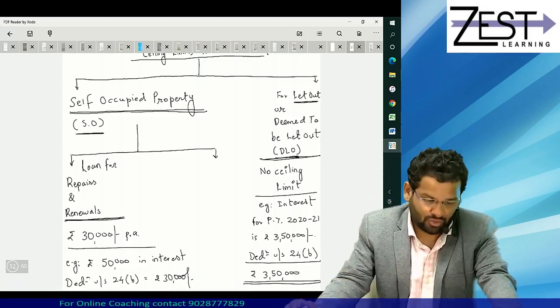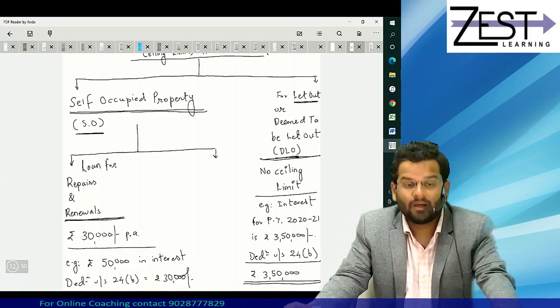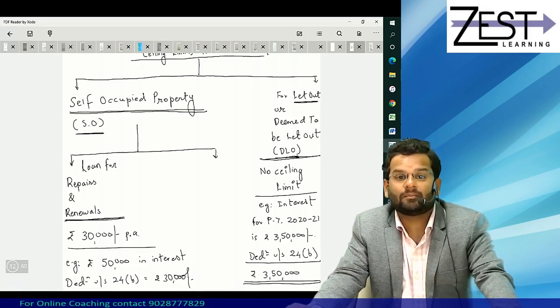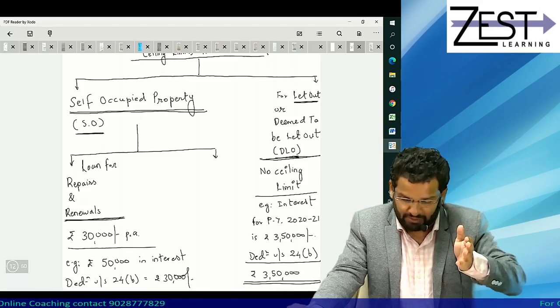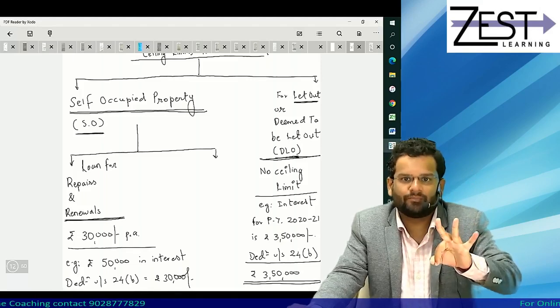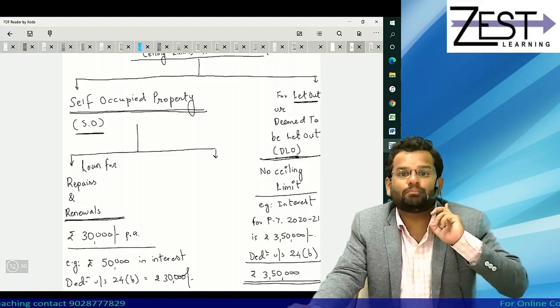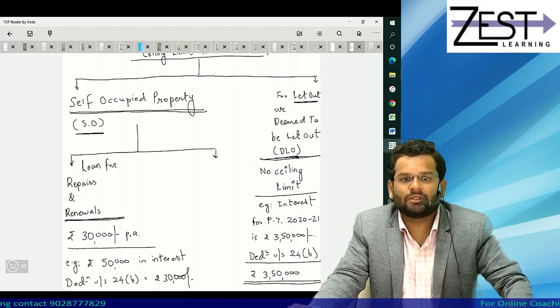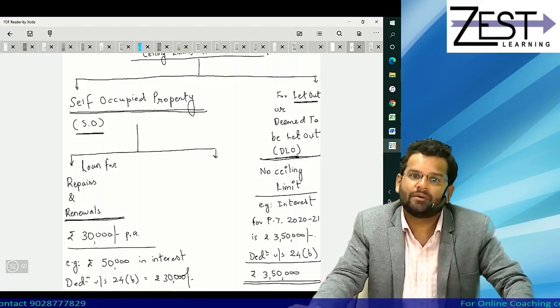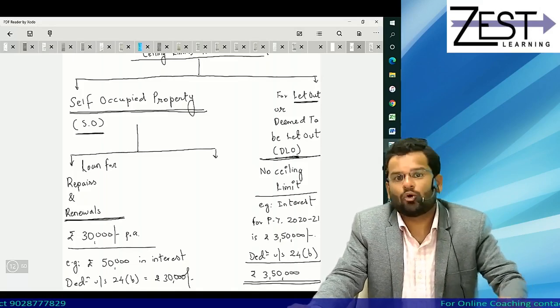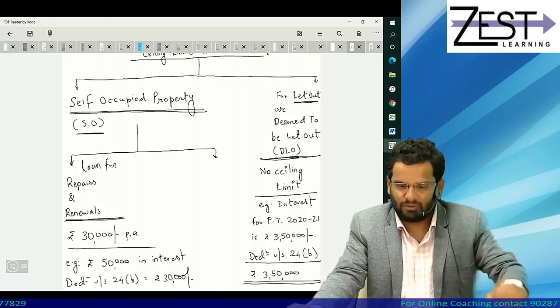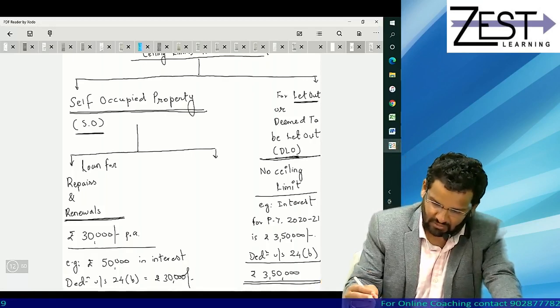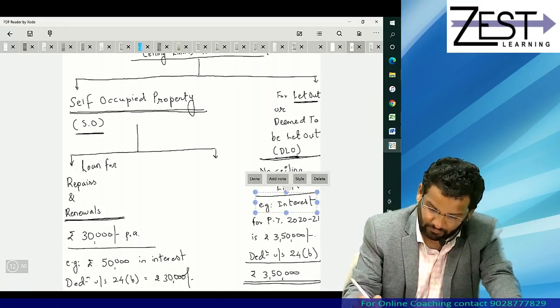Some students say that means 20,000 will become taxable. My dear friend, it's not like that. Benefit of deduction will be limited to 30,000. That is the meaning. How much you paid or how much is payable as interest? 50,000. But how much you will get deduction is only 30,000. Okay, that is the interpretation of that.